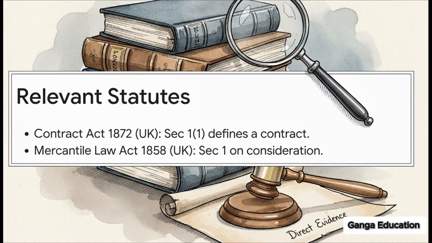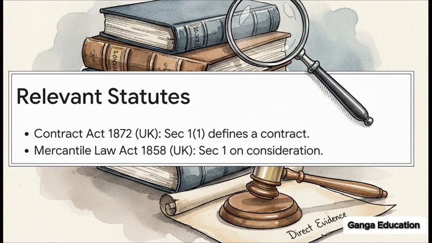Ye sections exam mein frequently पूछे जाते हैं. You definitely want to cite the UK Contract Act 1872, Section 111, which defines a contract as an agreement enforceable by law. More importantly, cite the Mercantile Law Act 1858 of the UK, Section 1, which makes it crystal clear that an agreement without consideration is not enforceable.